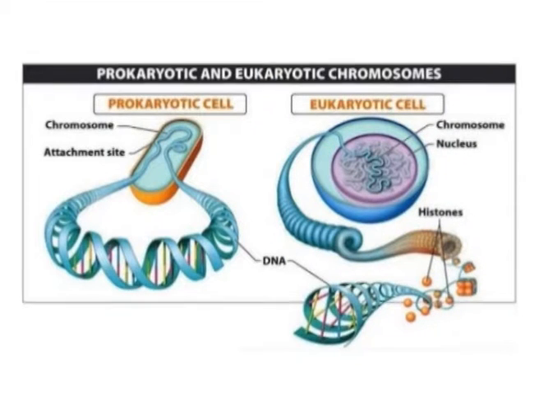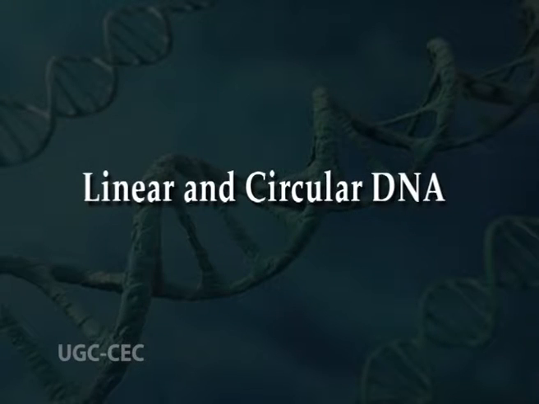In all organisms, the contour length of genomic DNA is much larger than the size of the cell that contains it.